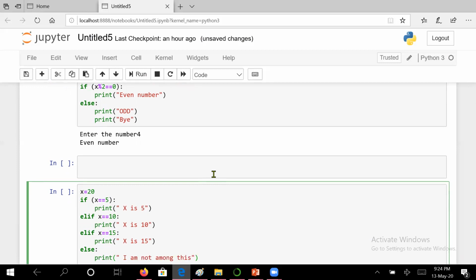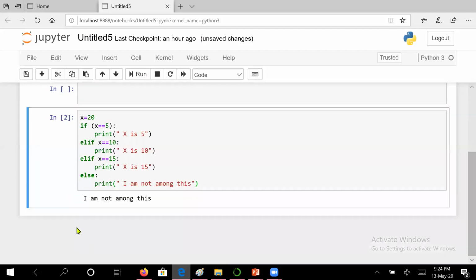So let us try to execute and see what it has printed. I am not among this, because none of the conditions is satisfied. Here mind well that it won't execute such blocks. It will check x is equal to 5. It has seen that x is not equal to 5, so it won't fire. So it will be checking conditions, and as it has not been satisfied with any condition, it has come directly here.